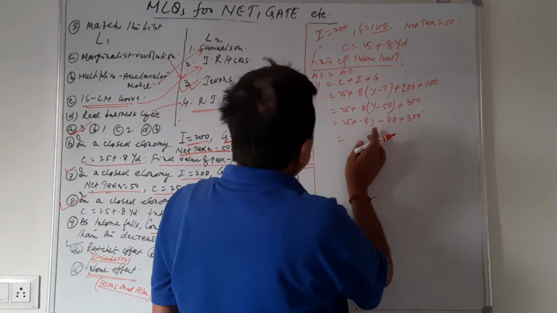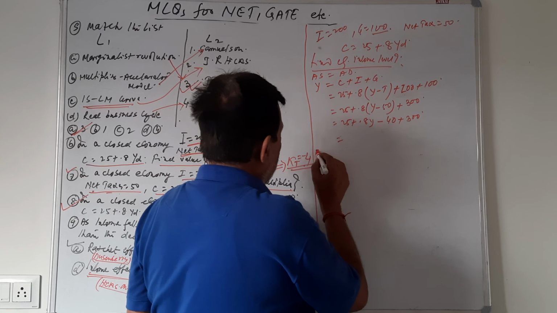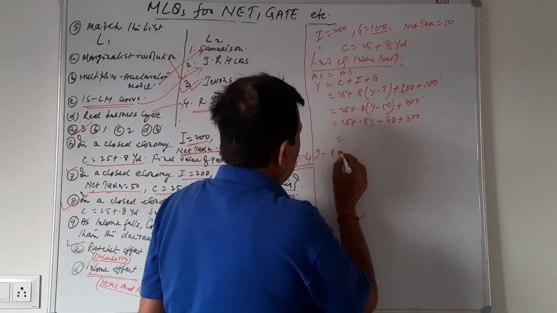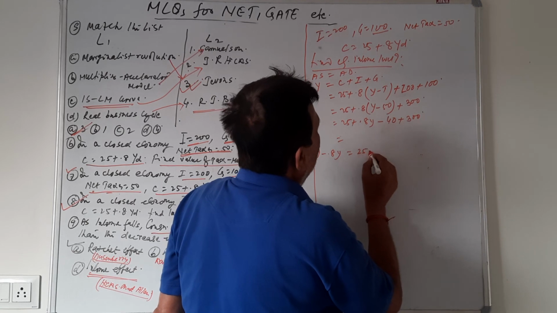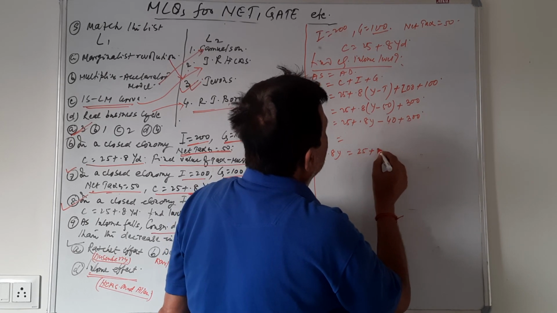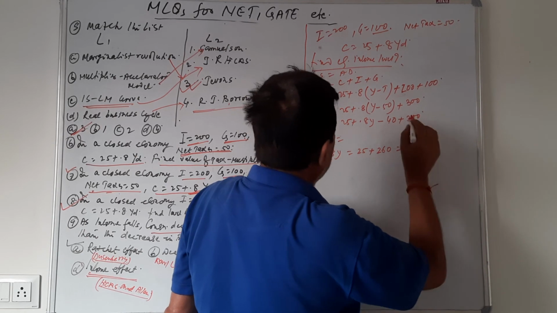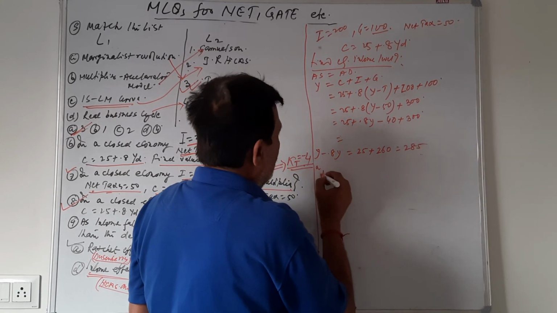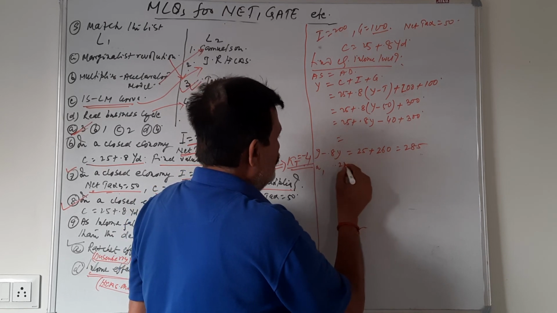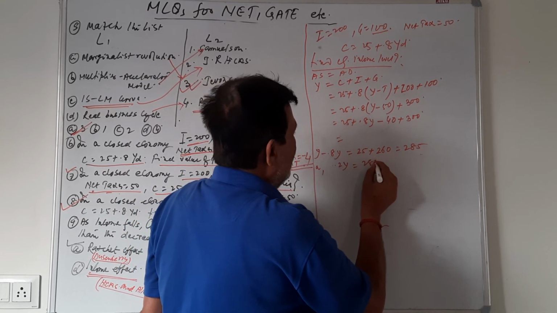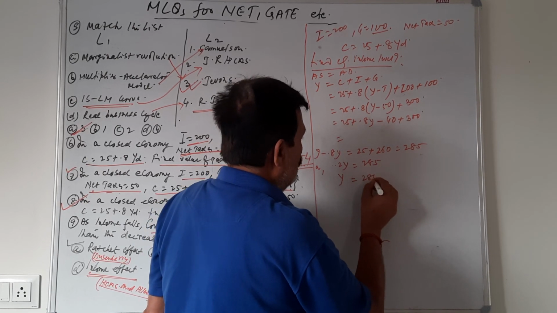Now this 0.8 Y has to be taken to the left side. So Y minus 0.8 Y is 25 plus 260, that is 285, or 0.2 Y is 285.